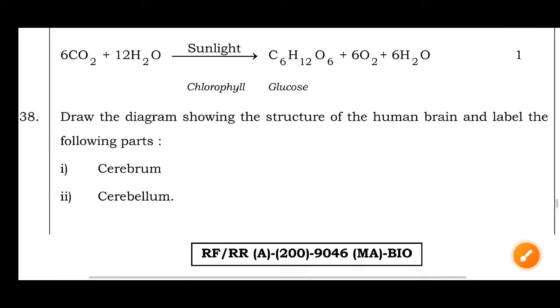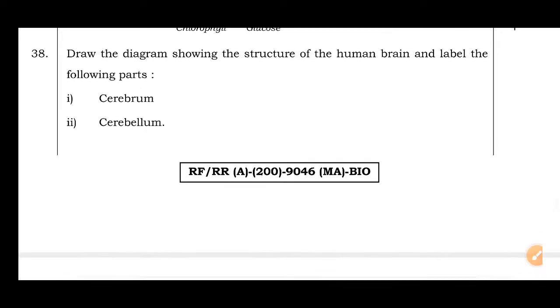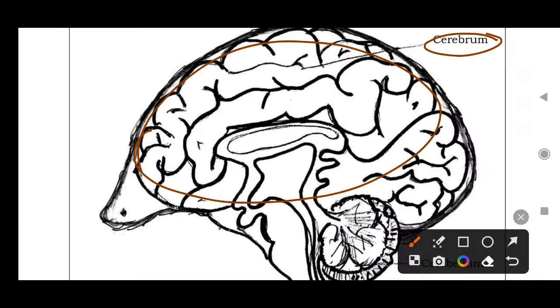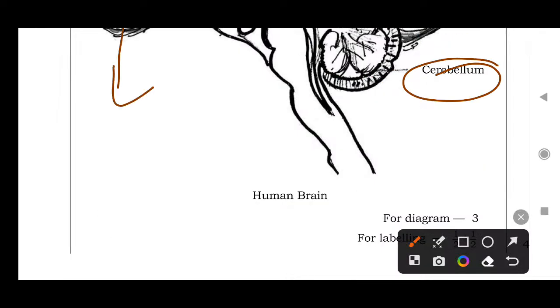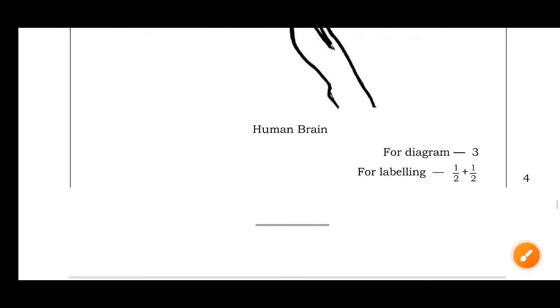Then the following parts: cerebrum and cerebellum. Here whatever we are seeing, what is this? It is the cerebellum, and this is the front region, the cerebrum. Human brain diagram carries 3 marks.